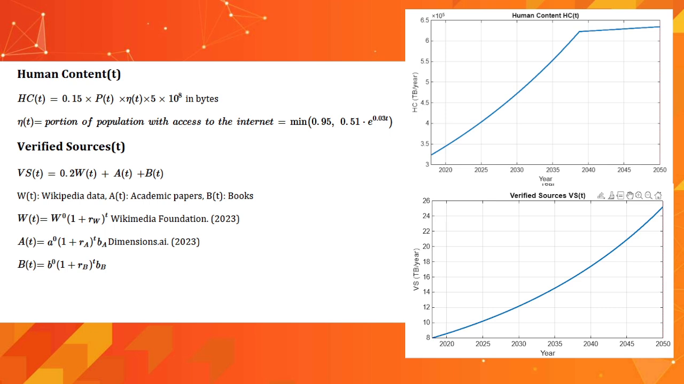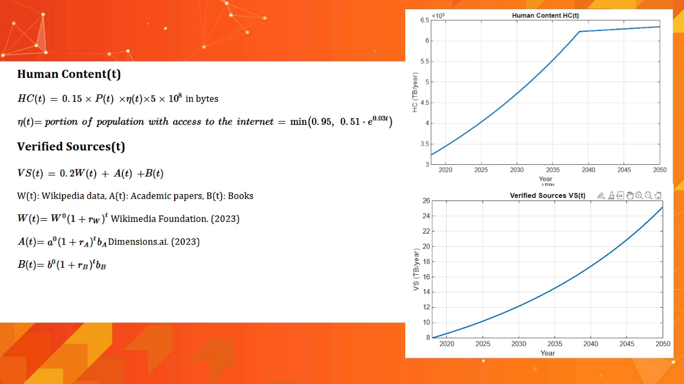Wikipedia content. This represents the cumulative informational content available from Wikipedia and similar curated platforms. The baseline size in 2018, denoted W0, is approximately 21 gigabytes. According to Wikimedia statistics, the annual growth rate RW is 15% per year, consistent with historical Wikipedia expansion between 2015 and 2022. Wikipedia contributes a smaller portion of verified data overall, so it is weighted by a factor of 0.2 in the total VS equation.